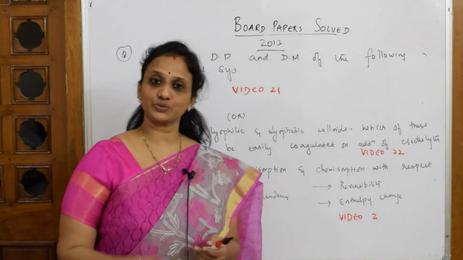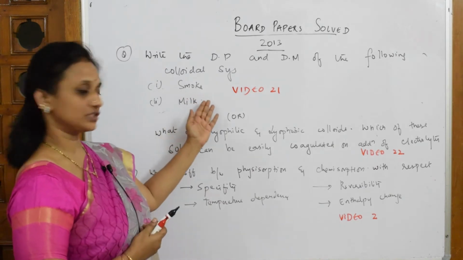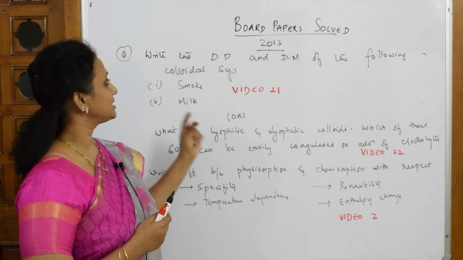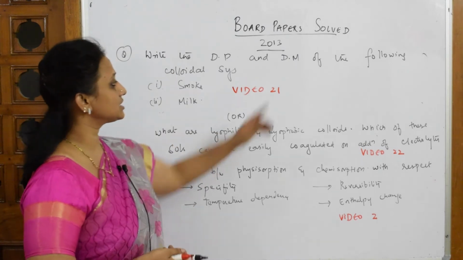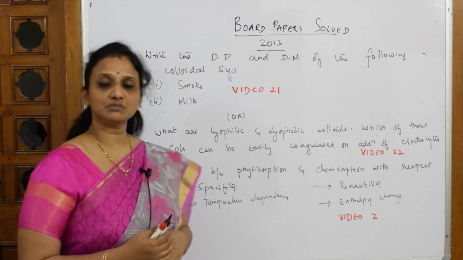Let us come back and do your 2013 paper again. Here they've given you one question, a 1 mark question. In the 1 mark question again they've given a choice like this. So let's read. Write the dispersed phase and dispersion medium of the following colloidal systems. They've given me 2 examples, smoke and milk.